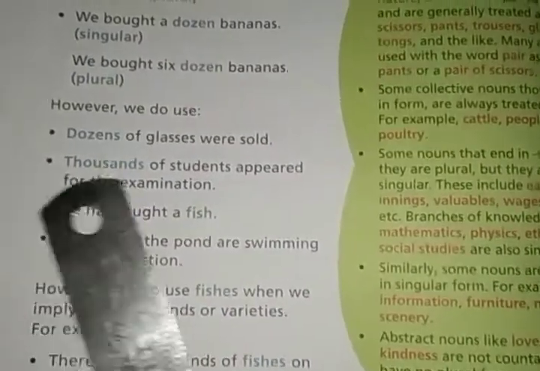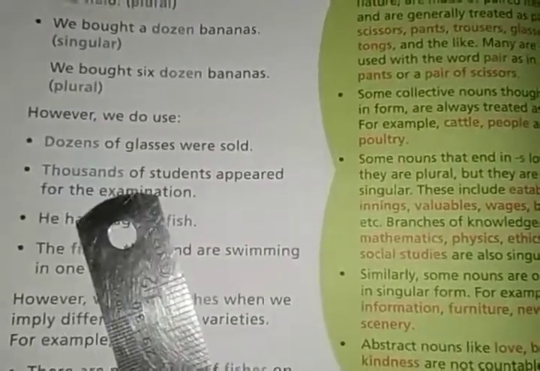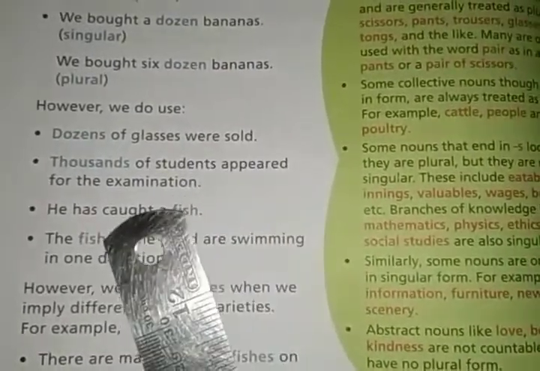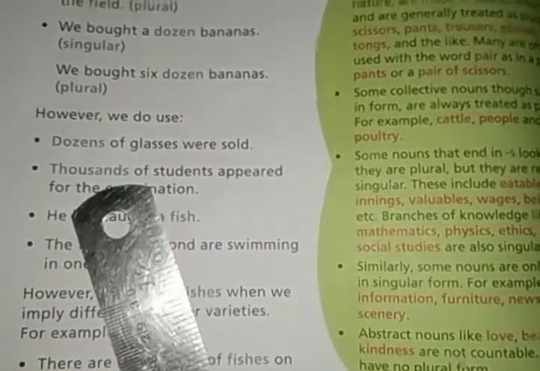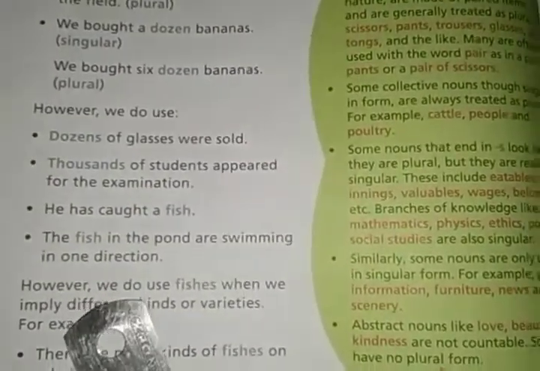Thousands, hazaro. In this sense it is written in the plural form. In sentences like "thousands of students appeared for the examination" you can write thousands. But with 2000 or 3000, you have to write thousand only, not s.